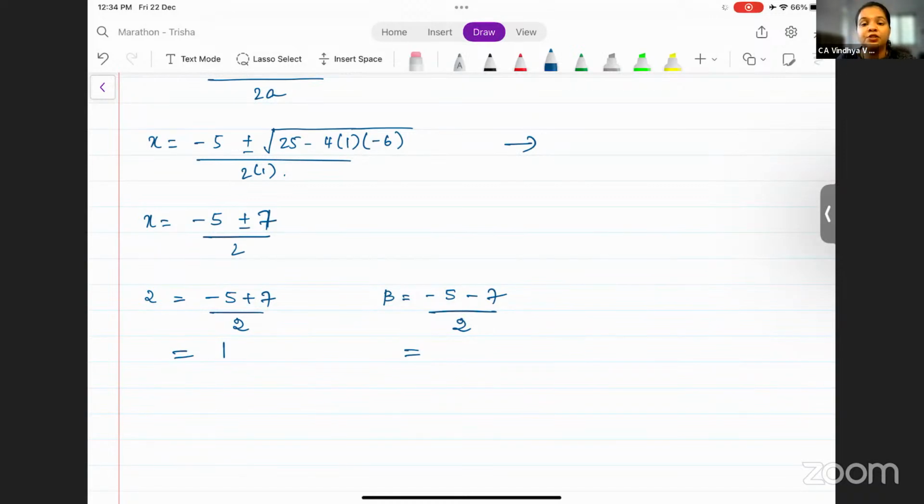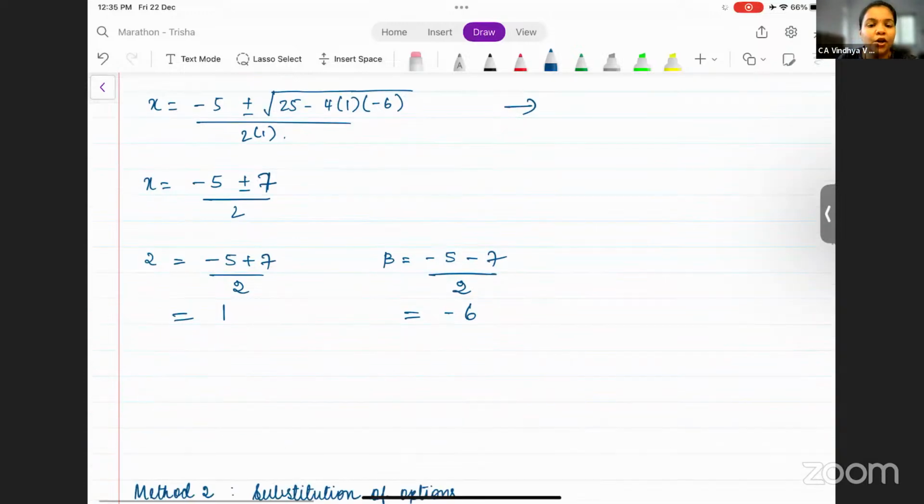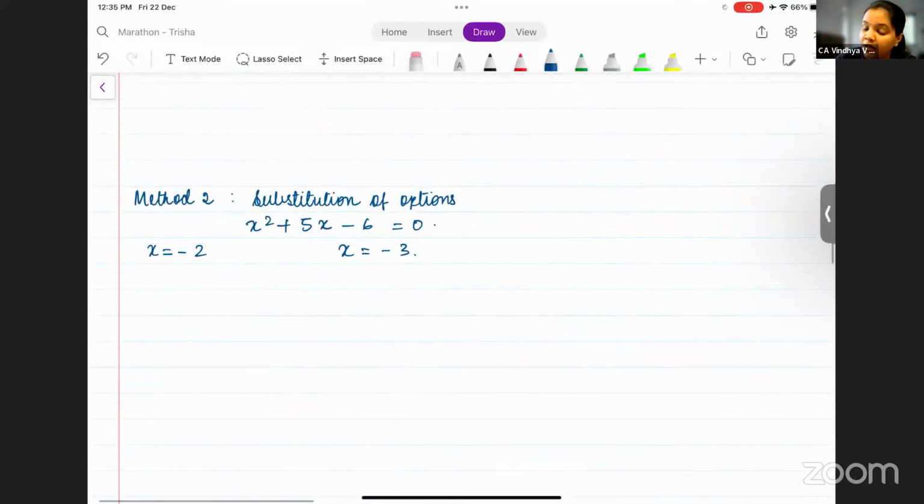What is the root? -12. -12 by 2 is -6. So now these are the two roots. So not -2 and -3.